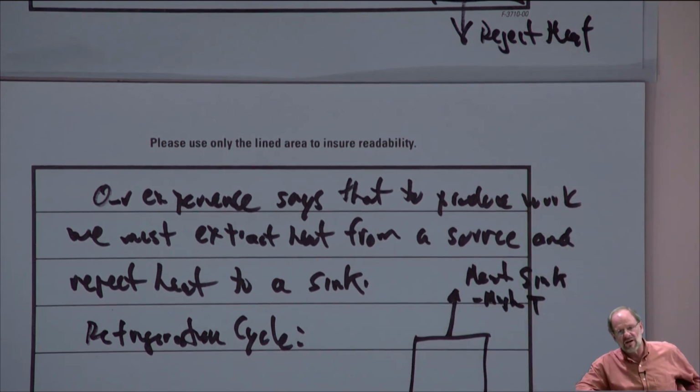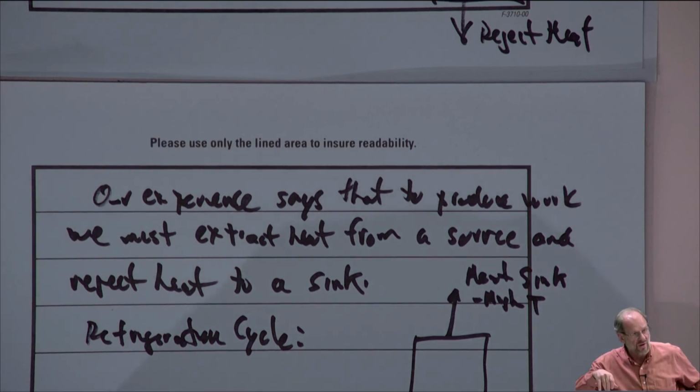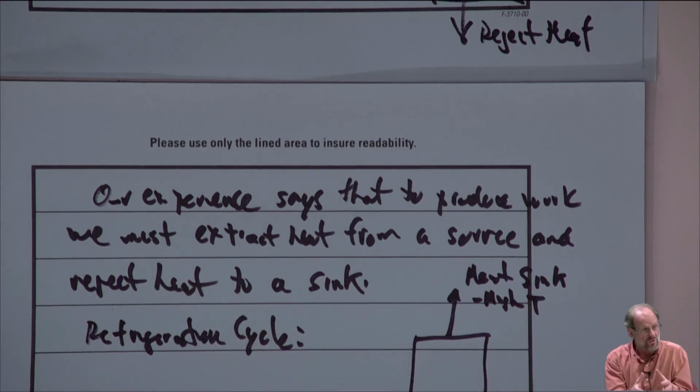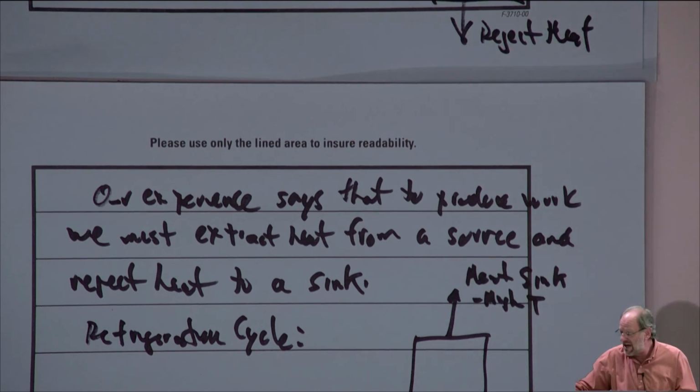Now, if you think about a refrigeration cycle, I'm talking about things like an air conditioning system, a refrigerator, a freezer, and this is exactly what they do, right? Let's just look at the refrigerator. You want to run it at about 35 degrees Fahrenheit, yet the kitchen is going to be at maybe 65 or 70 degrees Fahrenheit. You are actually taking heat out of the food in order to keep it cold, but you have to reject that heat somewhere, right? You reject that heat out into the kitchen, and that's okay, right?